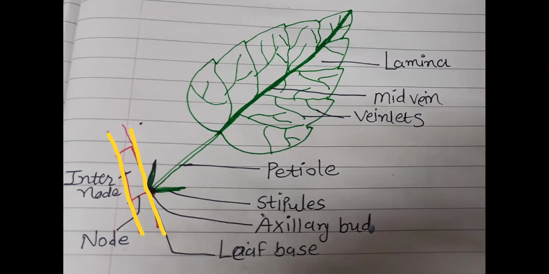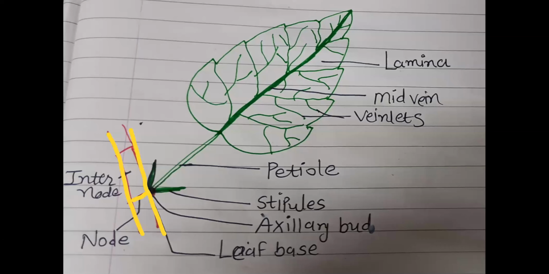Remember on the stem, exactly at which part leaf arise? We have learned this thing in stem. Which structure present on the stem? Yes, correct. Very good. Node, right? Wherever the nodes are there, leaf arise on the stem. So at the nodal region, remember, leaves develop at the node.